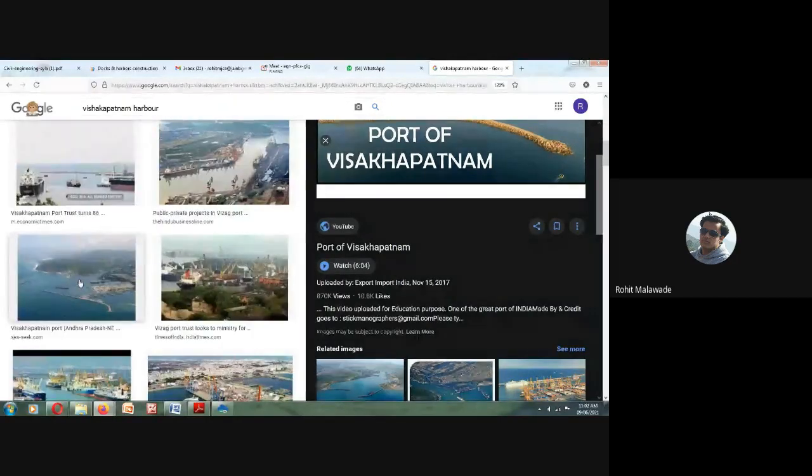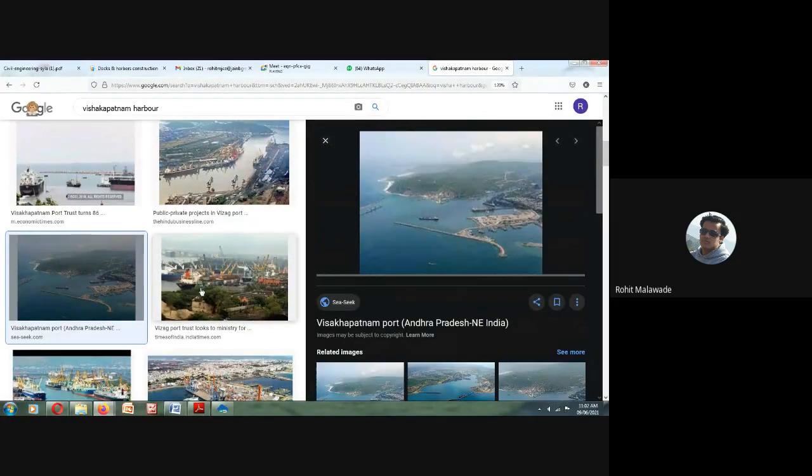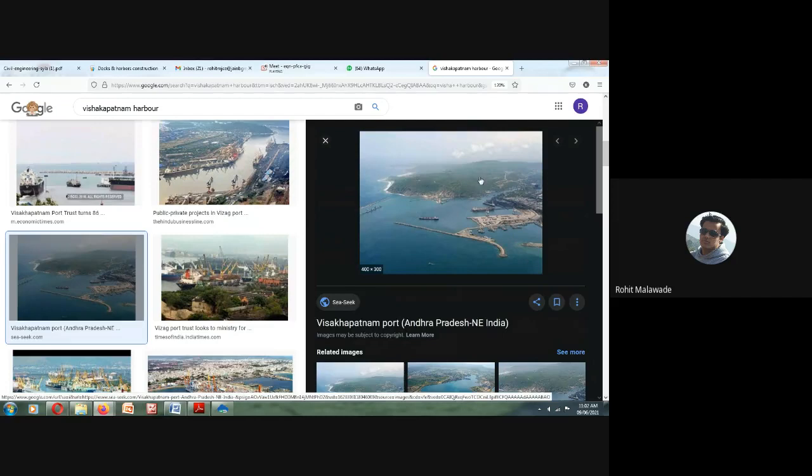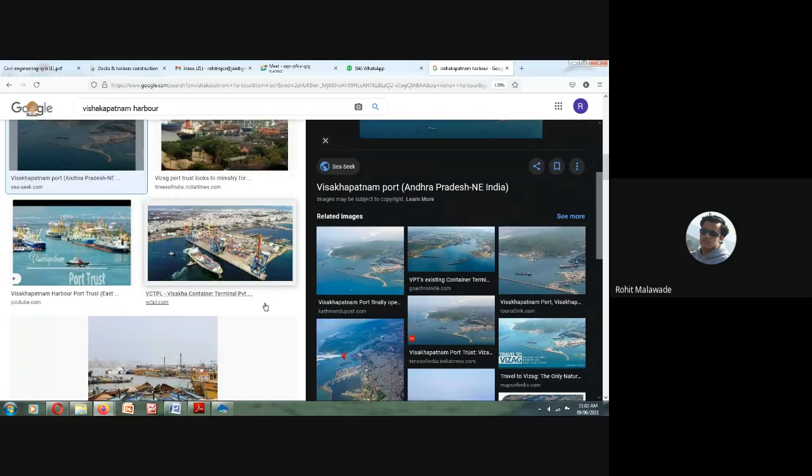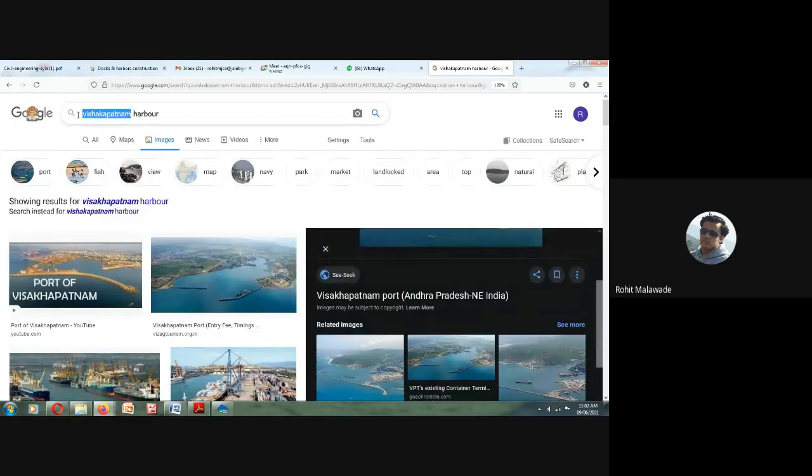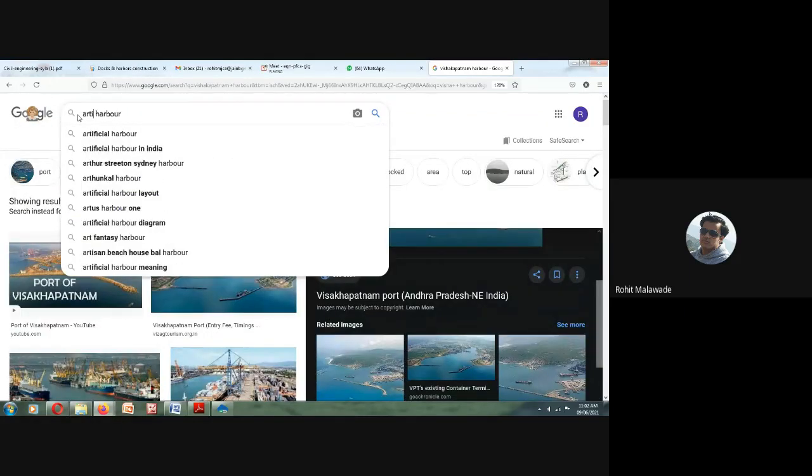We'll see some of the pictures. So this is how you can see that here construction has been done over here and on this side. So this is what your artificial port is. Artificial harbor. We'll see some of the other pictures.